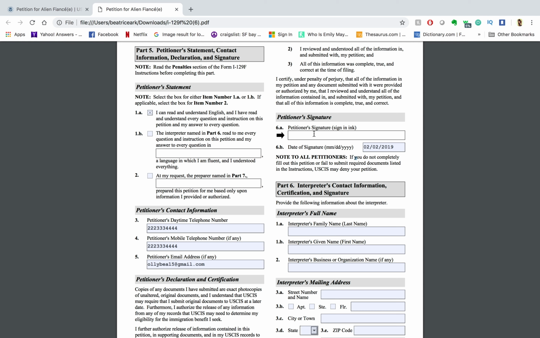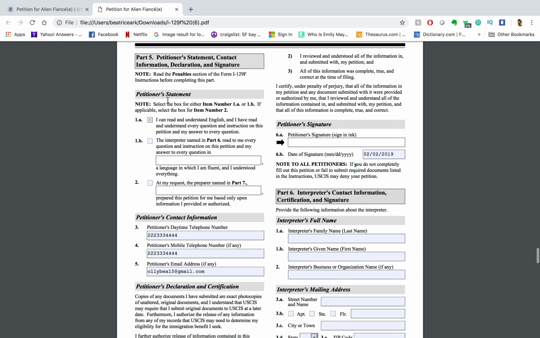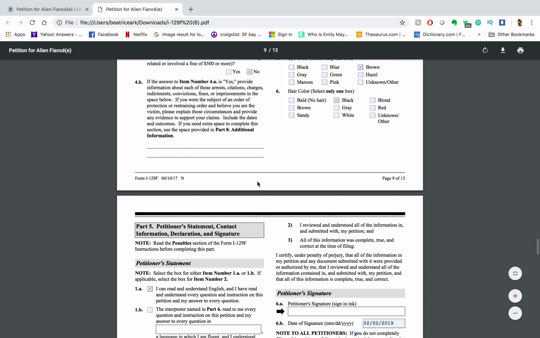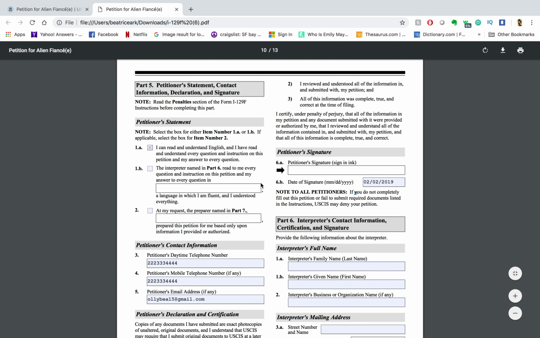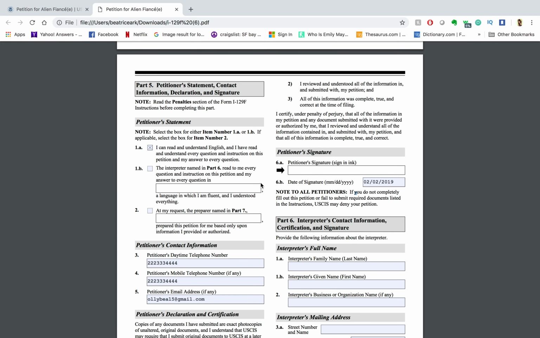And a lot of people get RFEs for not signing or from missing a part, like forgetting to mark something. And you don't want that. So make sure you go over your application a million times. Go over it 5 times if you have to, because if you do get RFEs, it kind of slows your case down a little bit. So it's best to avoid that.